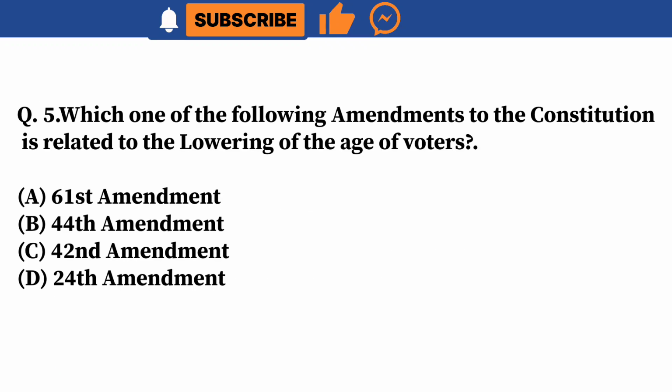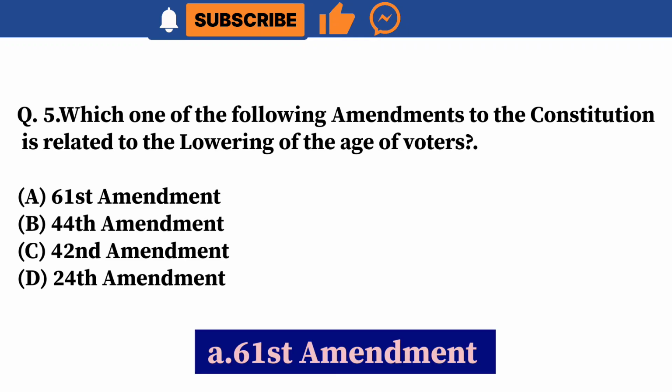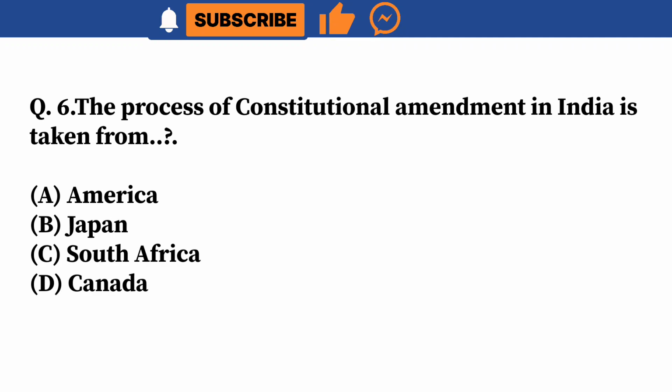Question 5. Which one of the following amendments to the Constitution is related to the lowering of the age of voters? A. 61st Amendment. B. 44th Amendment. C. 42nd Amendment. D. 24th Amendment. Correct answer is A. 61st Amendment.